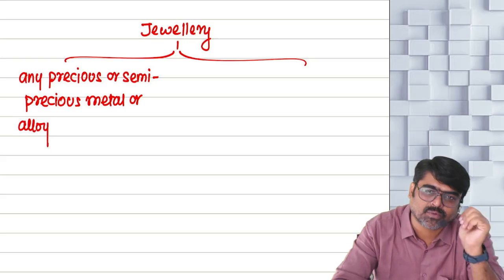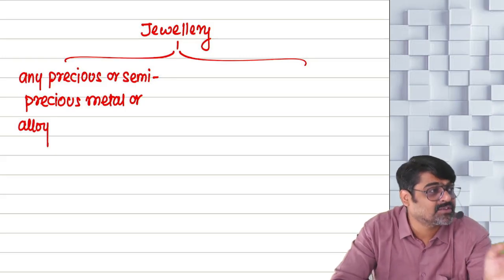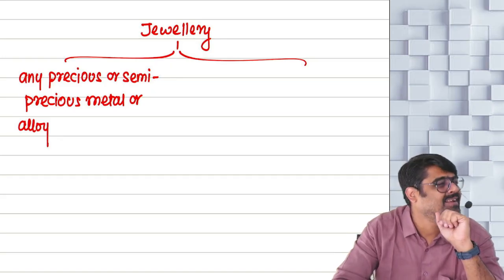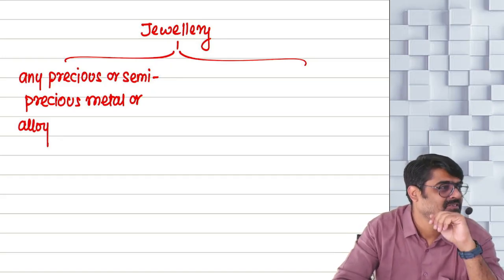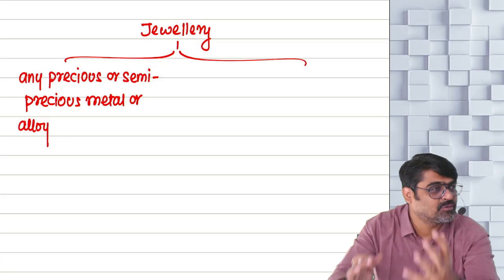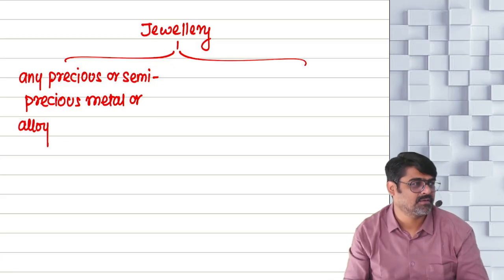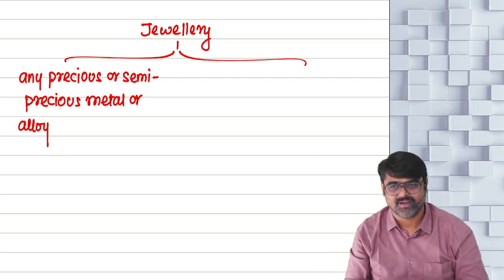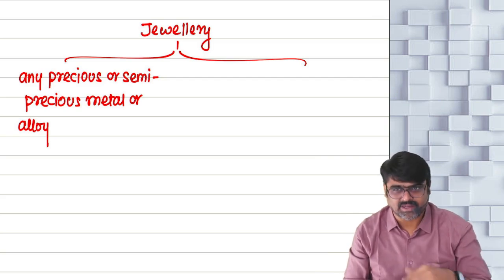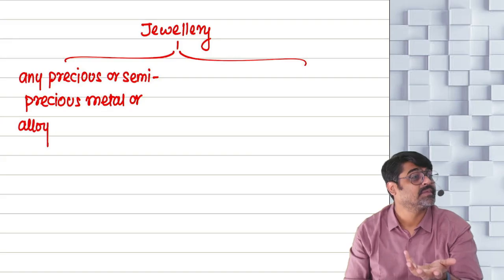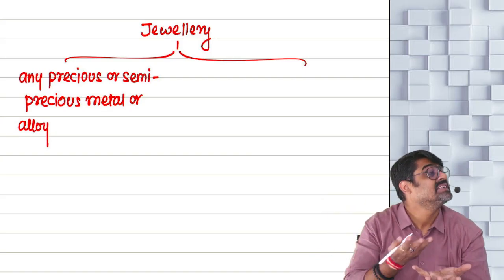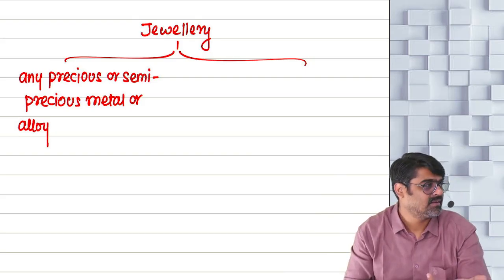So, jewelry means what? Any precious or semi-precious metal. By the way, iron is not precious, semi-precious. I have some items made up of iron. Is it a jewelry? Why? Because that item which is made up of iron is not a precious or semi-precious metal.